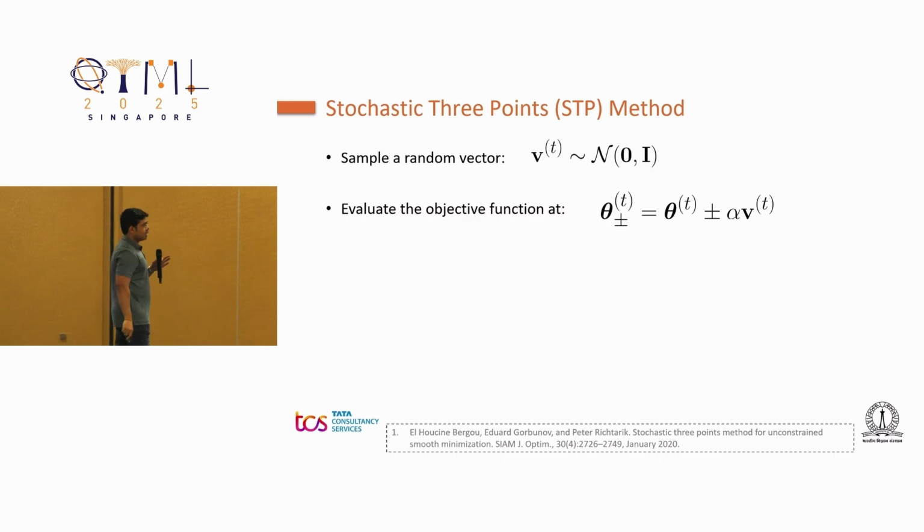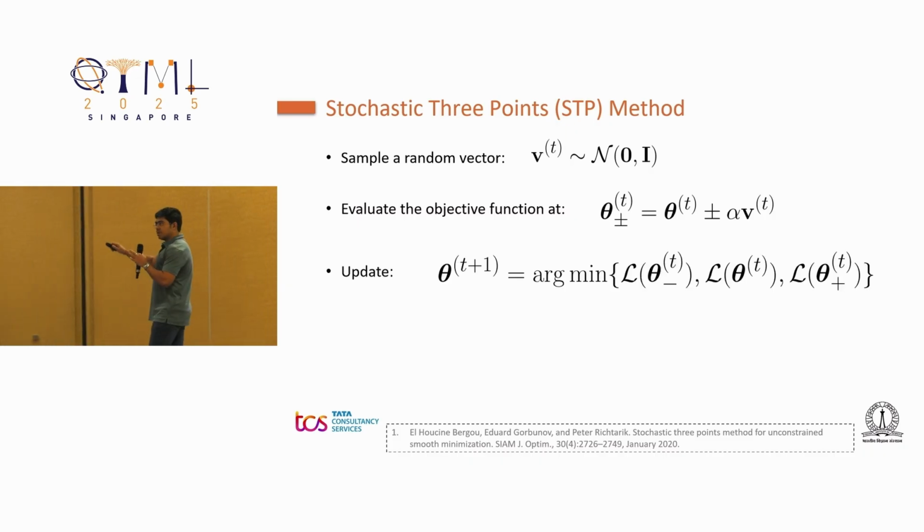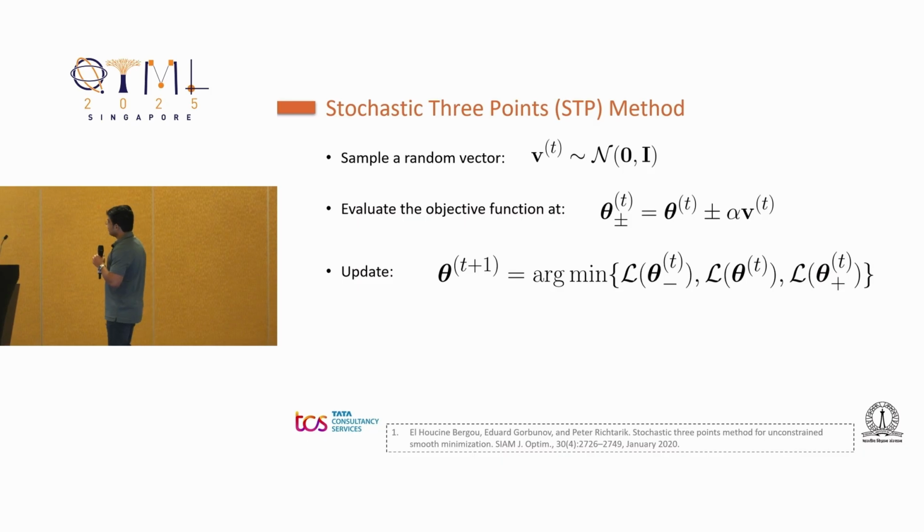V is the random vector, and alpha is a positive step size, and theta minus similarly, which is theta minus alpha v. And we evaluate the objective function at these 2 points. We already have the objective function at theta from the previous iteration. And the way we update the parameters is, whichever of these 3 points gives us the lowest objective value, we take that as the next iterate. It's just as simple as that.